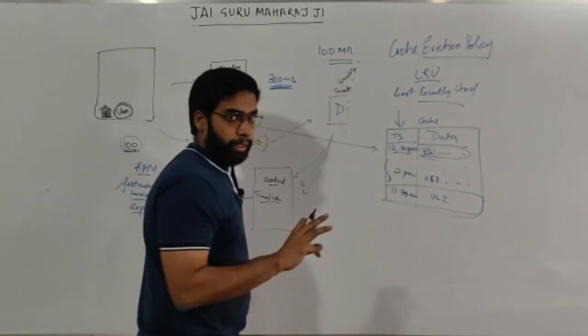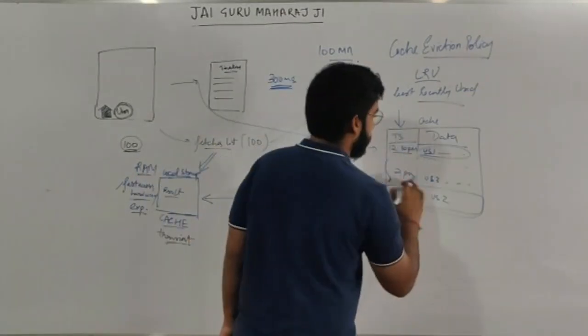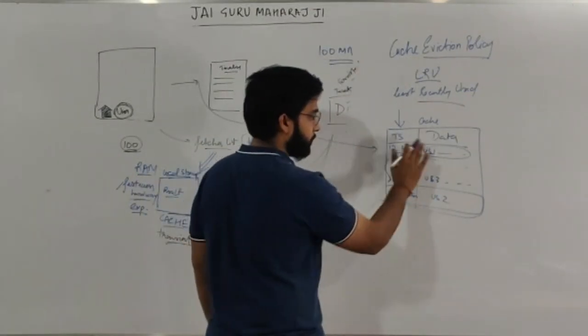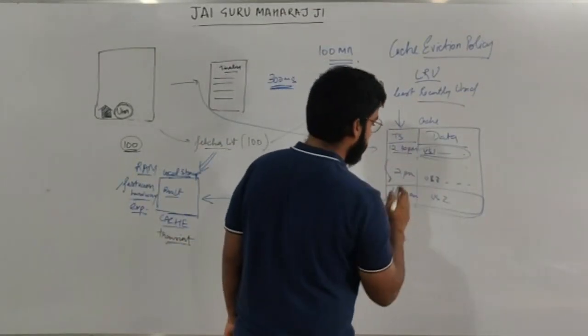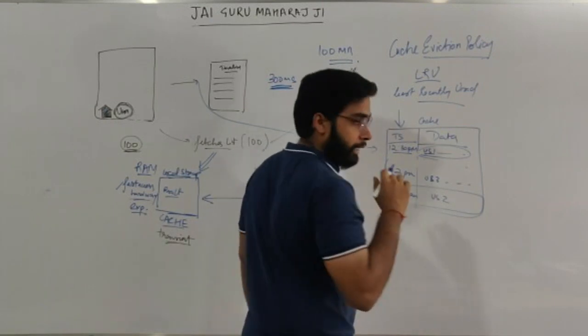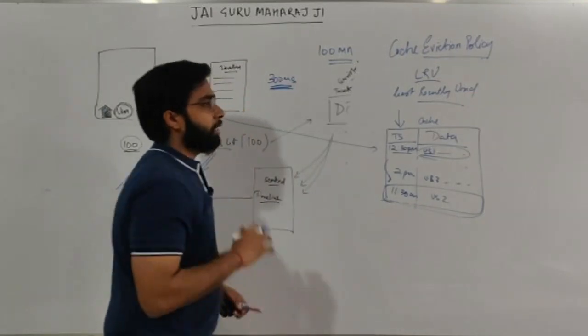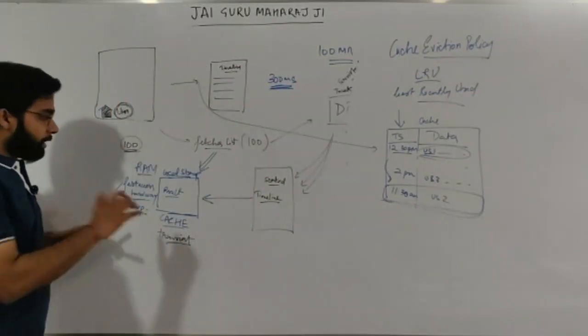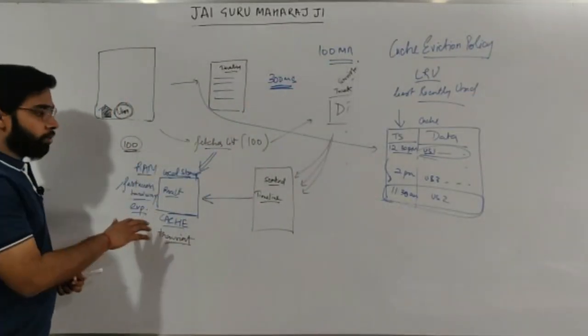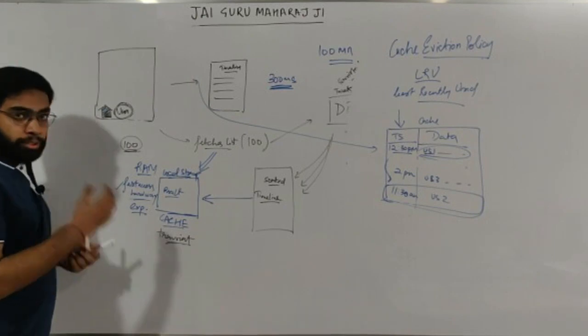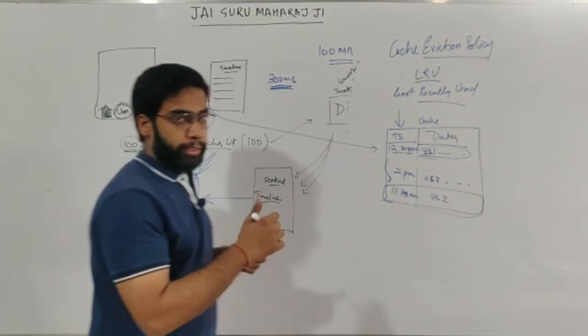The limit is only 3, so I will only cache the data till a limit, and whatever data is least recently used will be evicted out of the cache. This is how the eviction policy works. So this answers both questions: do I store all the data, is the data persistent or not, and how to evict the data.